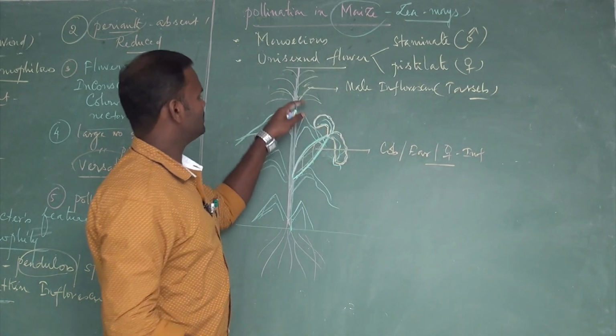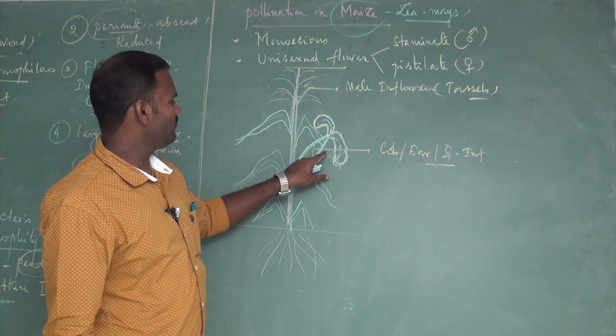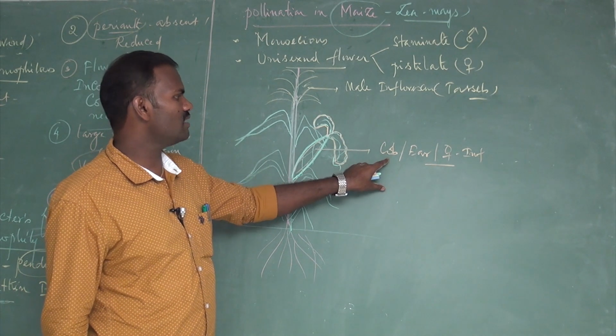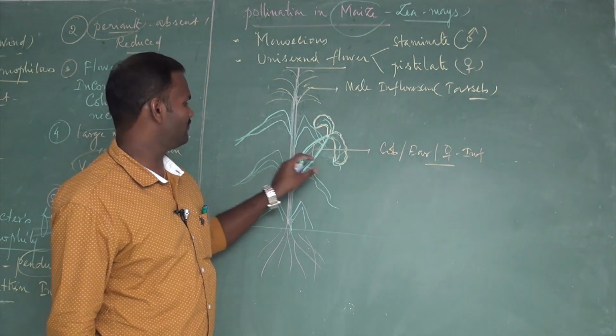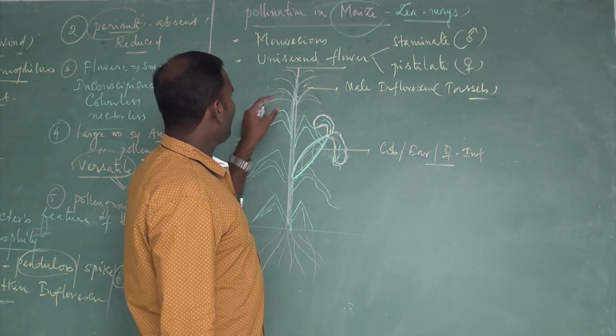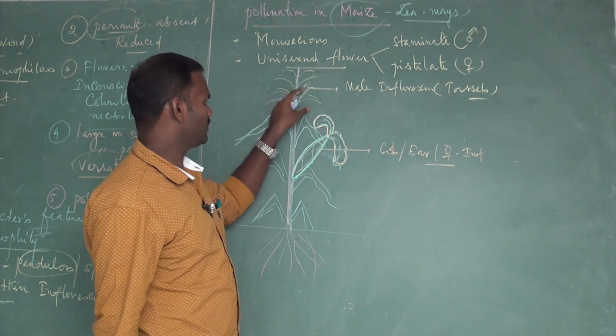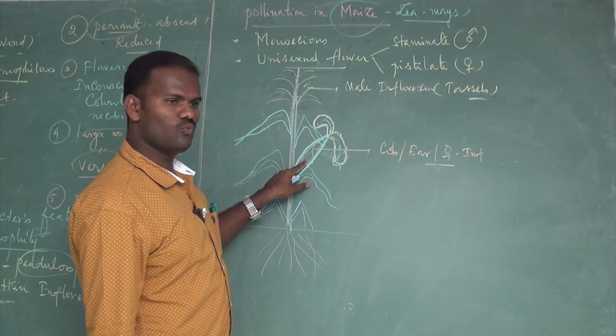So the male inflorescence is found at the tip of the plant, called the terminal inflorescence, and the female inflorescence, the cob or ear, arises at the lateral sides. The male inflorescence produces male pollen grains, and the female produces the ovum.